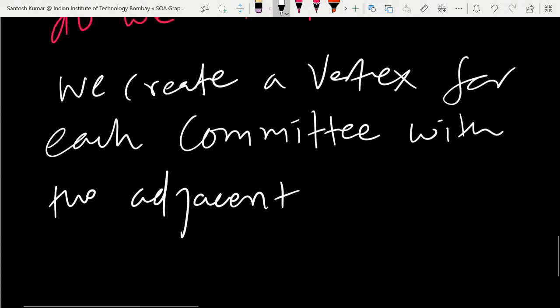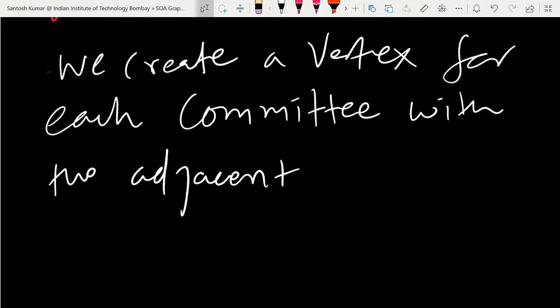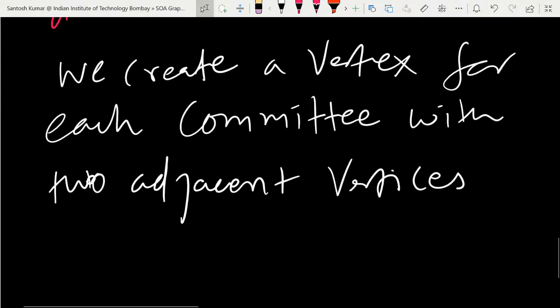I explained adjacency in the last class. So we create a vertex for each committee, with two adjacent vertices